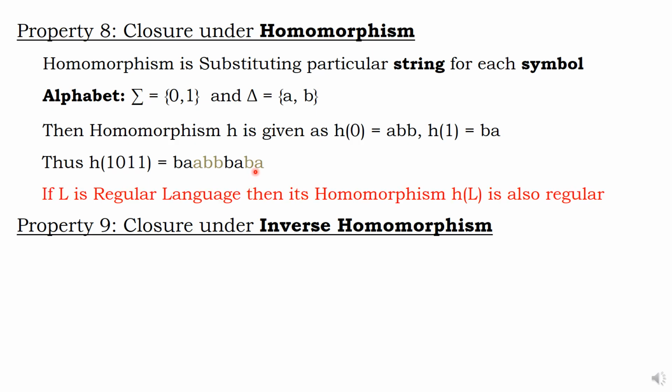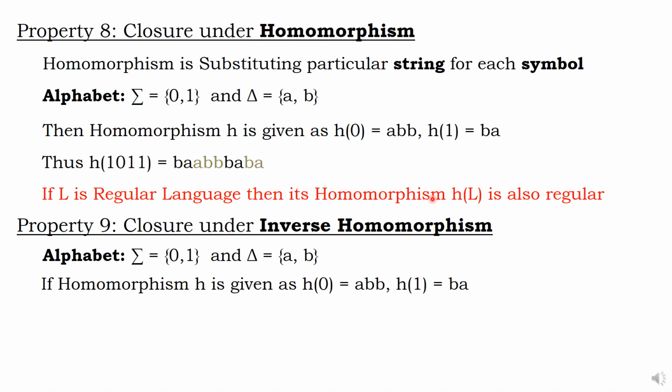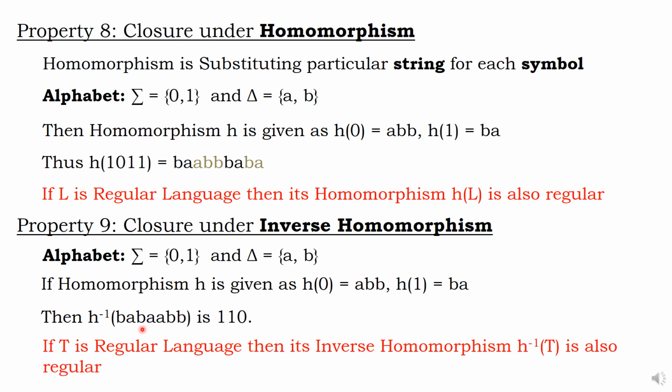If L is a regular language, its homomorphism is also regular. What is inverse homomorphism? Reverse. The same story I brought. Now you should tell me, what is H inverse of this particular term? BA is nothing but 1. ABB is nothing but 0. So BA is 1, ABB is 0. H inverse homomorphism, the same story holds good. If T is a regular language, then inverse homomorphism of T is also a regular language.